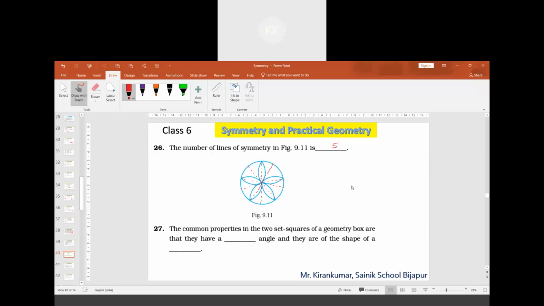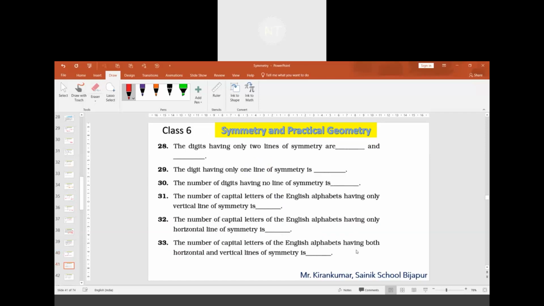Question number 27. The common properties in the two set squares of a geometry box are that they have a dash angle and they are in the shape of a dash. They are in the shape of a triangle. They have a right angle. Right angle triangle. Okay.